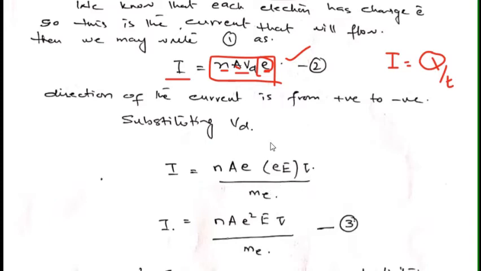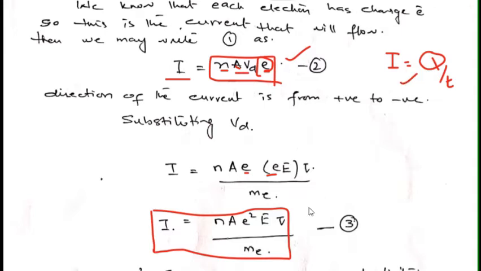I knew that vd is equal to small e into capital E tau over me. So this e and this e will multiply to give e square, so I have n A e square E tau over me. So this is another form of an equation to find current. So either we can find current using this formula or this formula or this formula. All these give us current in amperes.